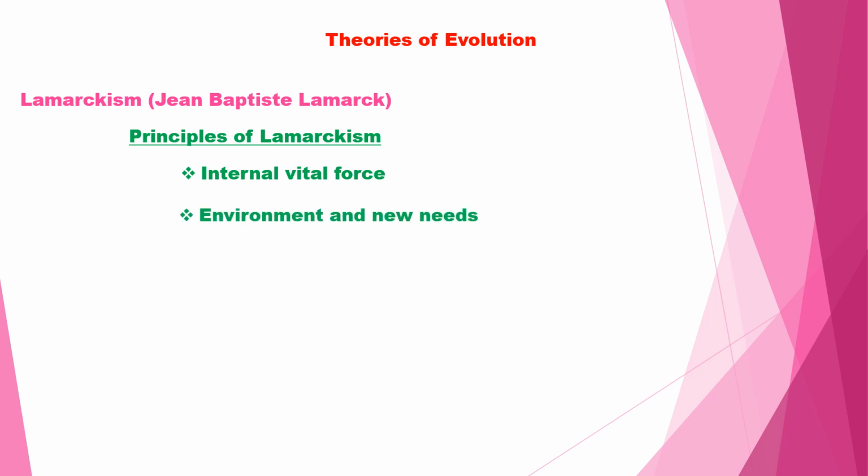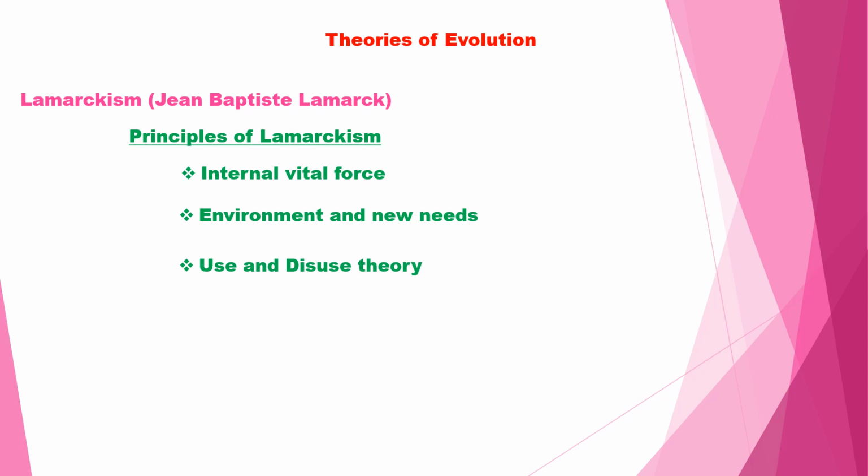Next, environment and new needs. A change in the environment brings about changes in the needs of the organism. Whichever organ the organism uses continuously, that organ will develop in response to the change in the environment. Adaptation of the organism may lead to the development of new parts of the body. That particular organ will develop, and new parts will be created in the organism.